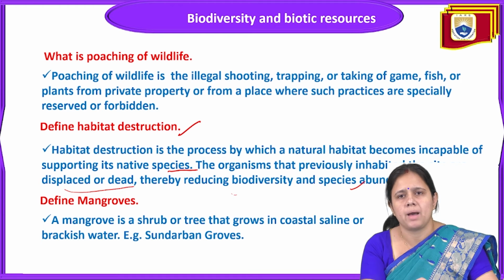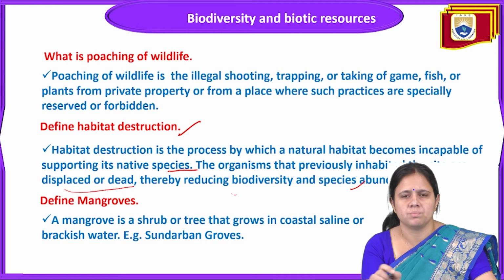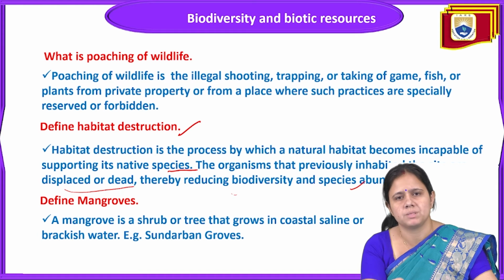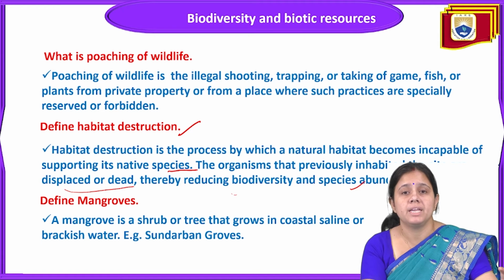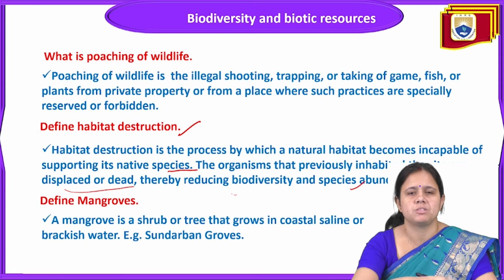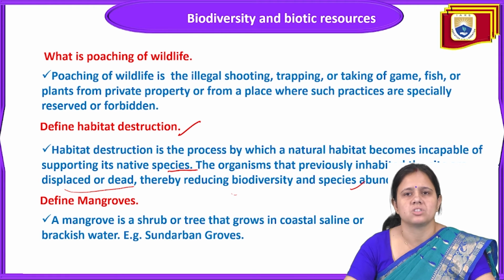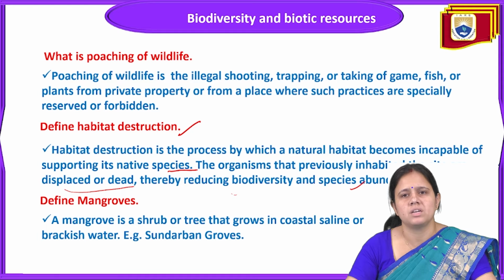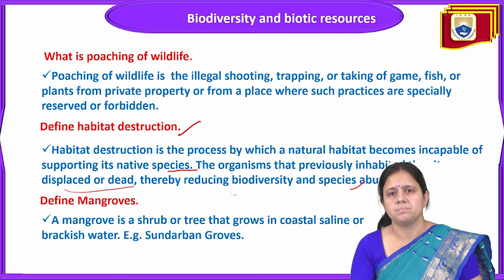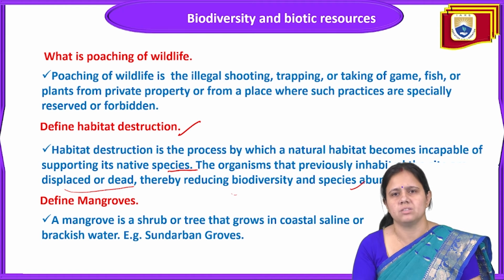Habitat destruction is the cutting of trees or destroying the forest, the home of any species. What happens is that the natural habitat becomes incapable of nourishing its own native species. That is called habitat destruction. Habitat destruction leads to the destruction of animals, and the organisms that previously inhabited the site are now dead, thereby reducing biodiversity and species abundance also.